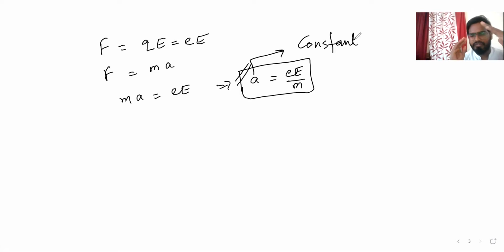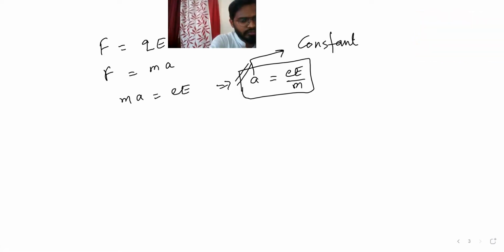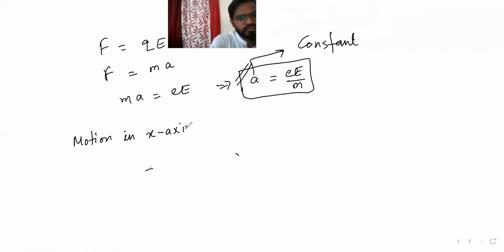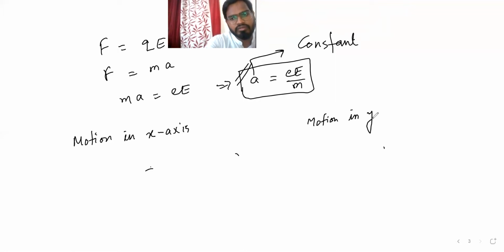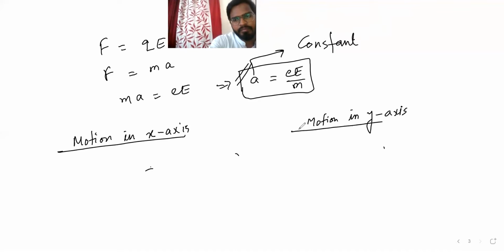Now we will divide its motion into two parts: motion in the x-axis and motion in the y-axis. In these two axes, first we'll define the velocities.